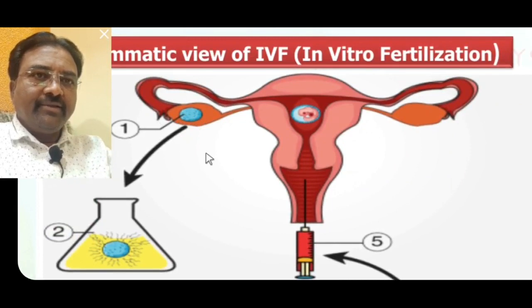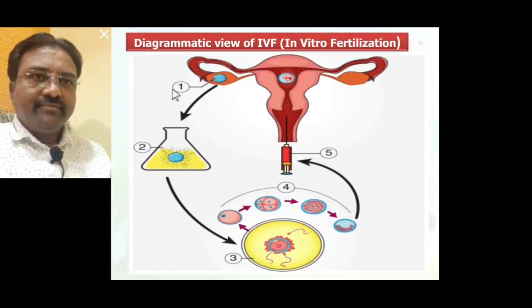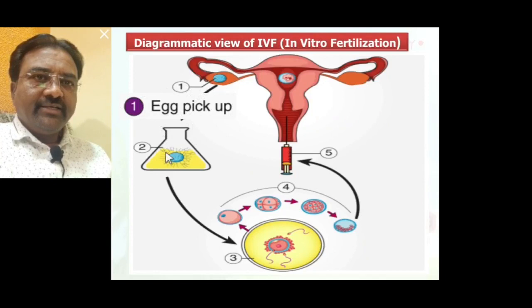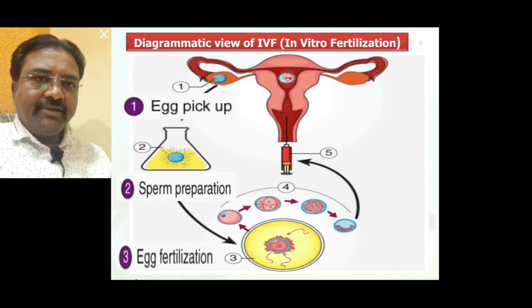From egg pickup, so egg pickup is the first stage, then the second one is sperm preparation. Here seen, sperm preparation. Now after sperm preparation and pickup of egg, the fertilization process takes place inside the glass plate or test tube.